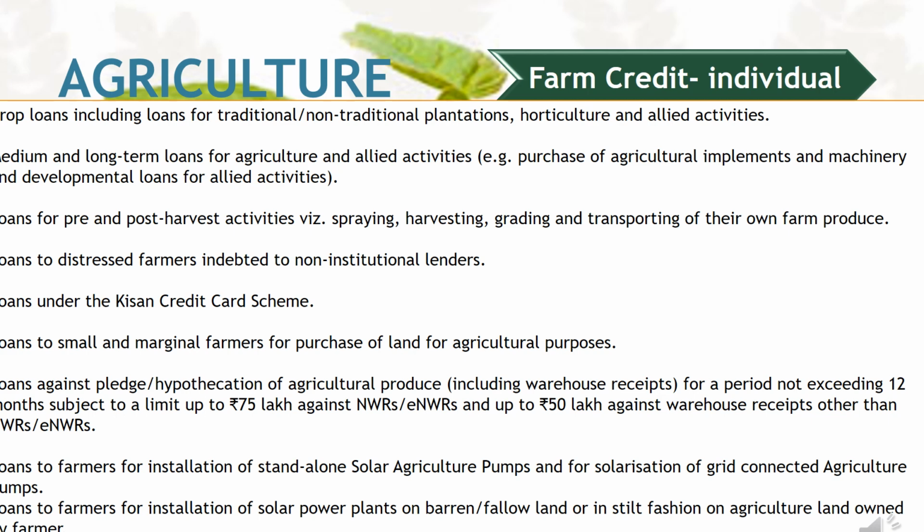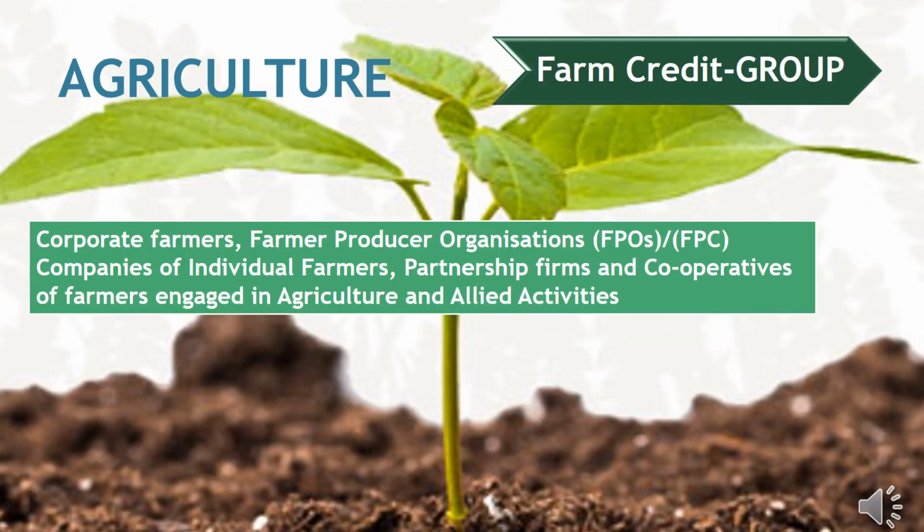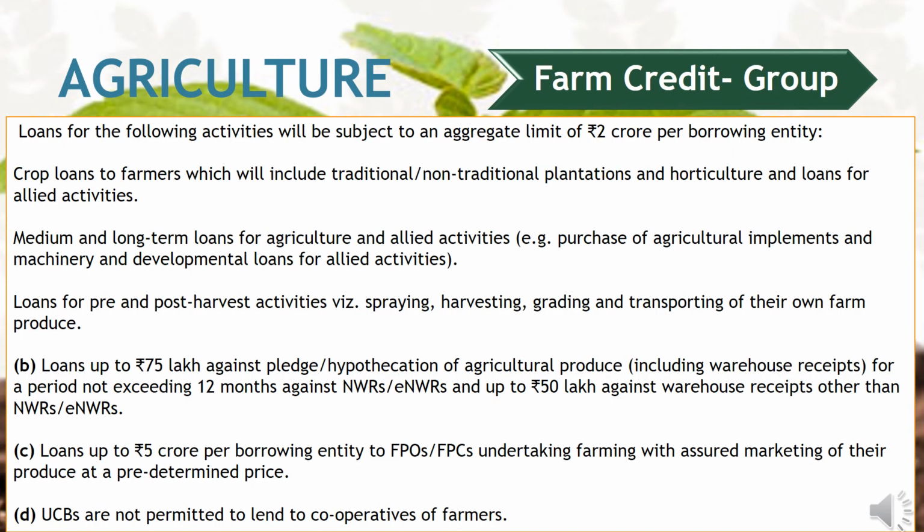Loans to farmers for installation of standalone solar agriculture pumps, and loans to farmers for installation of solar power plants. Now we will see the second topic in farm credit, that is corporate farmers, farmer produce organizations FPOs, and farmer producer companies FPCs, and companies of individual farmers, partnership firms, cooperatives of farmers engaged in agriculture and allied activities will come under this. Already we have gone through agriculture farm credit for individuals. Now we are going to farm credit for groups.